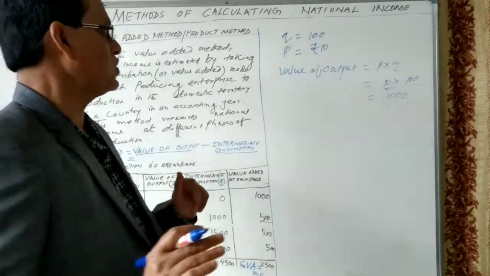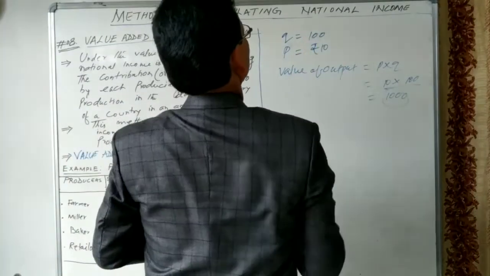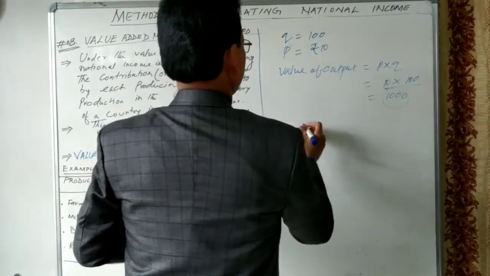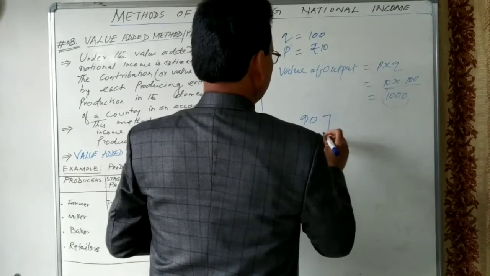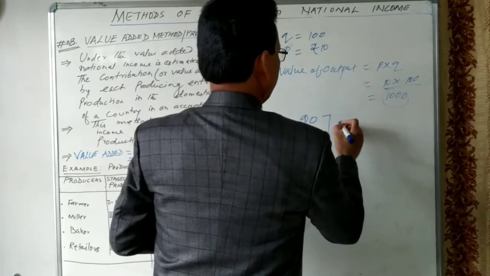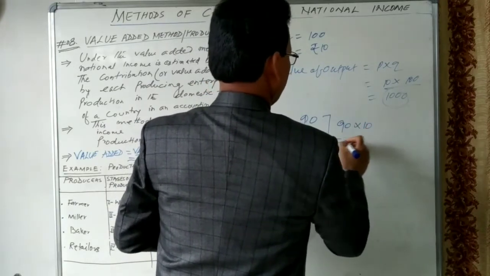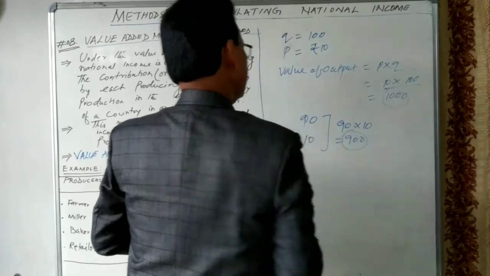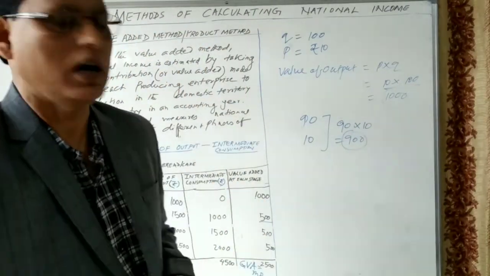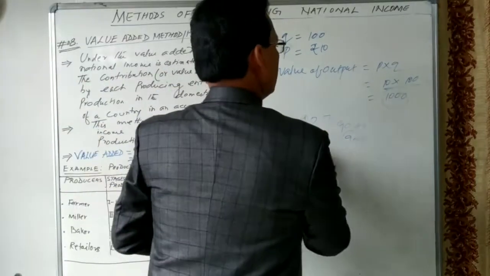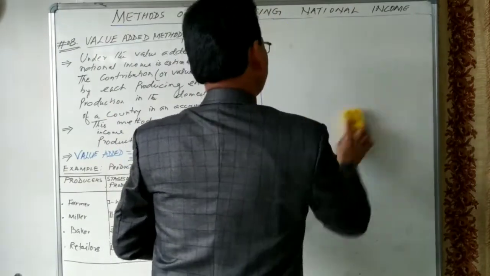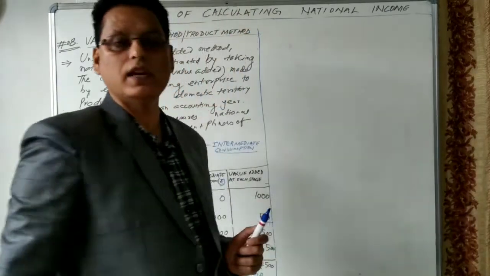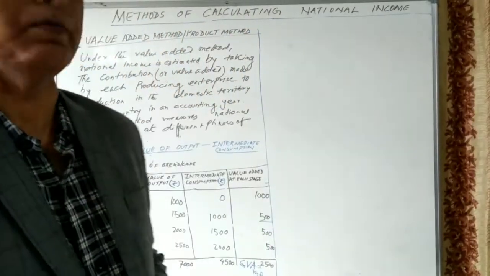If he sells 90 kg at 10, the value will be 90 multiplied by 10, which is 900 rupees. So 900 is underestimation. Sometimes there is a problem of underestimation, and sometimes overestimation.